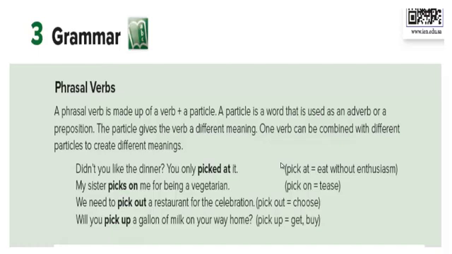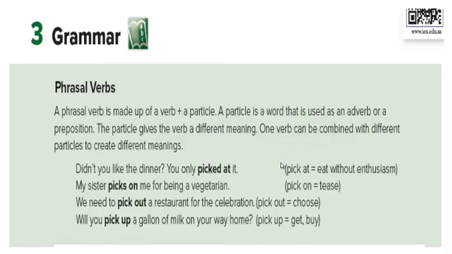forthcoming sentences. Didn't you like the dinner? You only picked at it. The word pick at here means eat without enthusiasm. Okay. My sister picks on me for being a vegetarian. That is, tease me. Try to vex and tease me all the time because I don't eat meat.